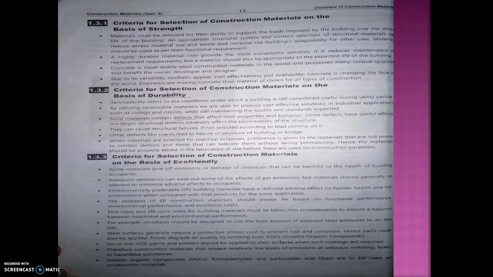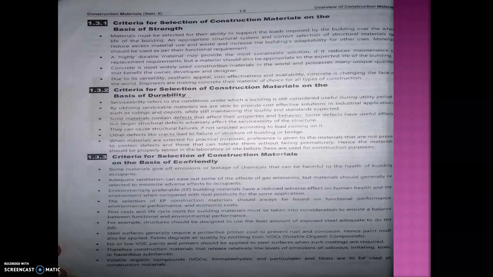If it has defects, it should not be lifelong, and it should not adversely affect the other properties of the material. They can cause structural failure if not selected according to the load. So before selection we should calculate the load coming over the structure, then it will not be affected.